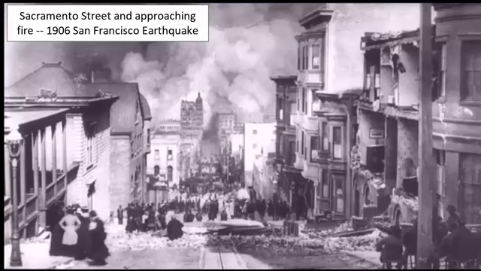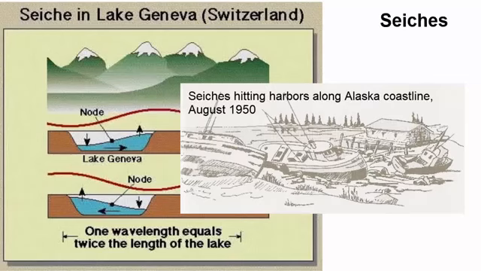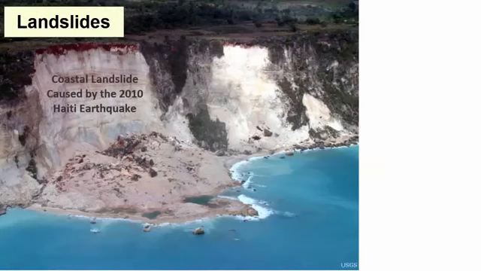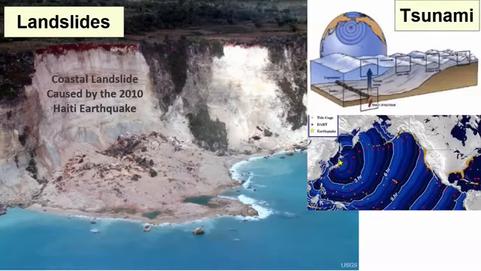Fires spread easily when folks are cooking over open flames, and buildings are made of wood. Seiches, or large standing waves, can form in lakes or pools or lagoons and flood the surrounding land. Landslides can be triggered, and if the earthquake happened underwater at a fault that experienced vertical displacement of the seafloor, like at subduction zones, then it's possible to create a tsunami or splash wave that emanates out and can travel thousands of kilometers across the ocean.